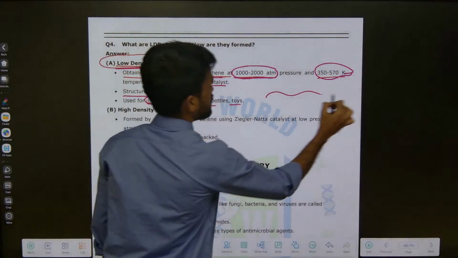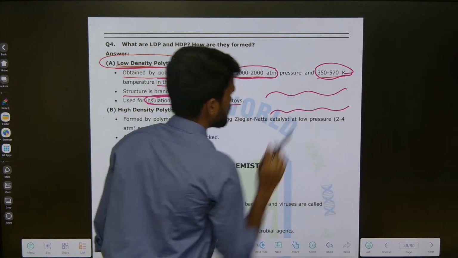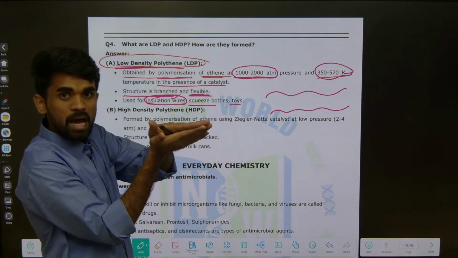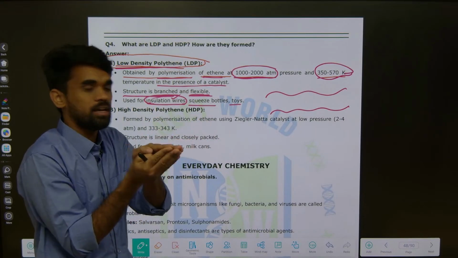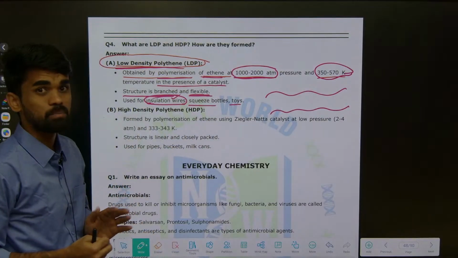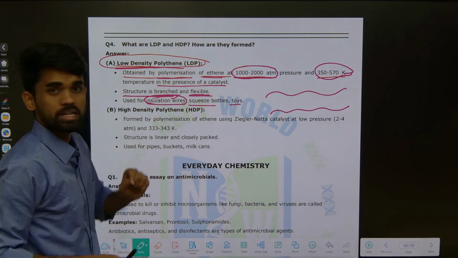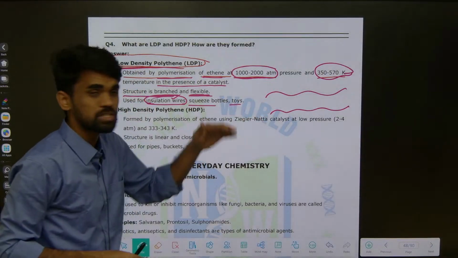Because let us say these are the normal chains. If these are normal chains, they will be closely packed. If they are closely packed, their density becomes high. So that will be the scenario in a high density polymer. But when we talk about low density polymers, it means it has lower density.